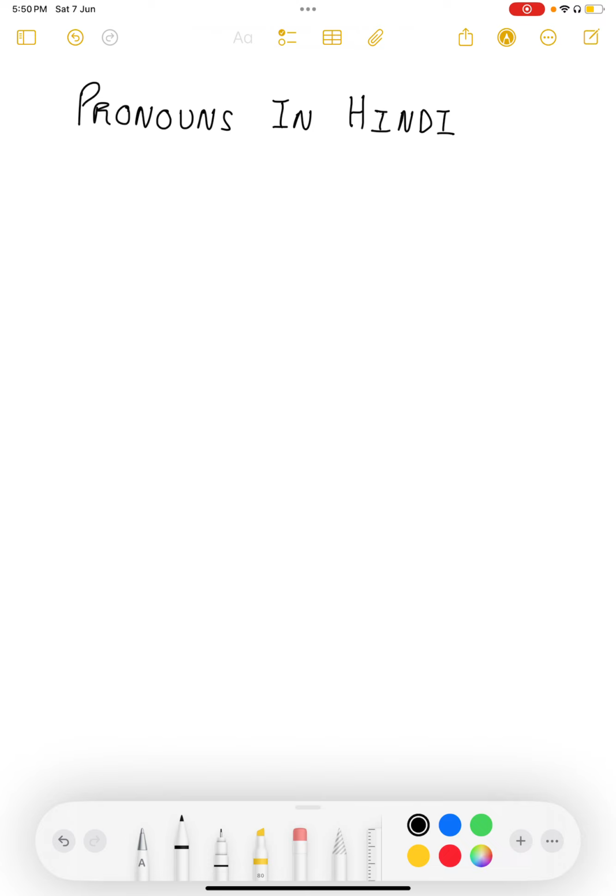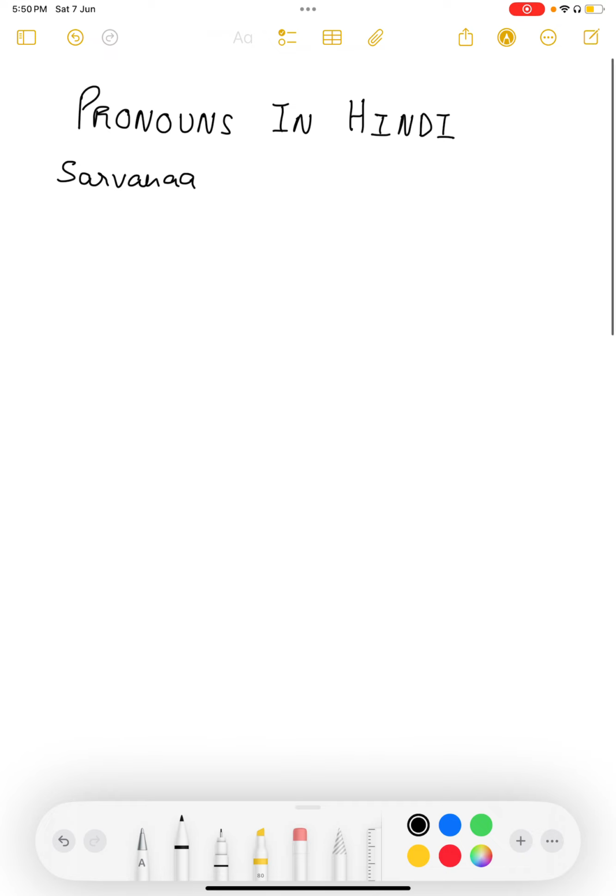Today we will be learning about pronouns in Hindi. So a pronoun is a word that replaces a noun in a sentence. And in Hindi we call them sarvanam. Okay. So let's begin with our first pronoun, I.